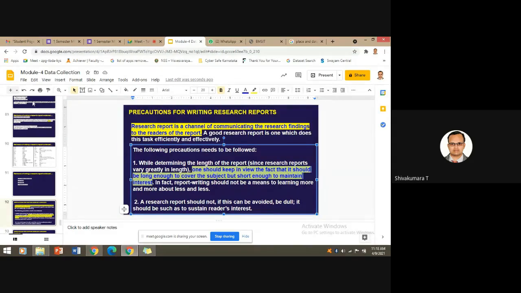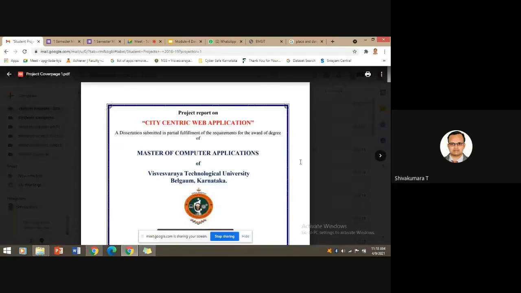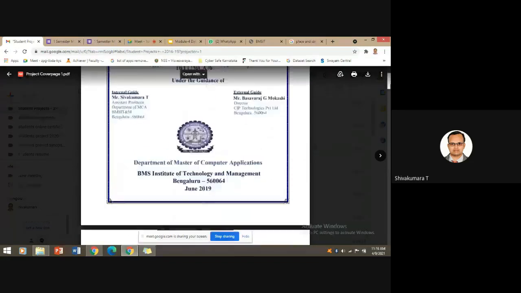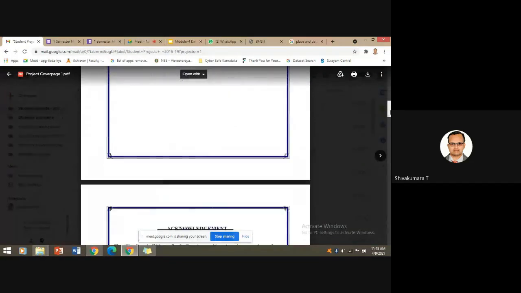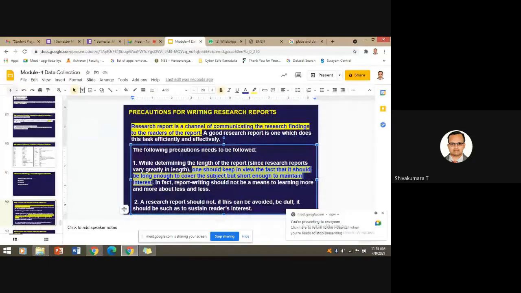So after showing you this page, you might get interested in reading it, because it looks like a nice content representation, and colored features are present. If it may get a reader's interest, it may enhance the reader's interest in reading this content, right? So try to avoid dull sheets of papers and all.